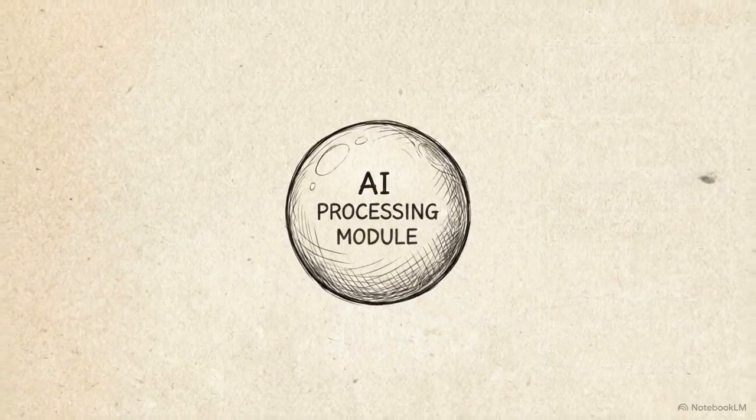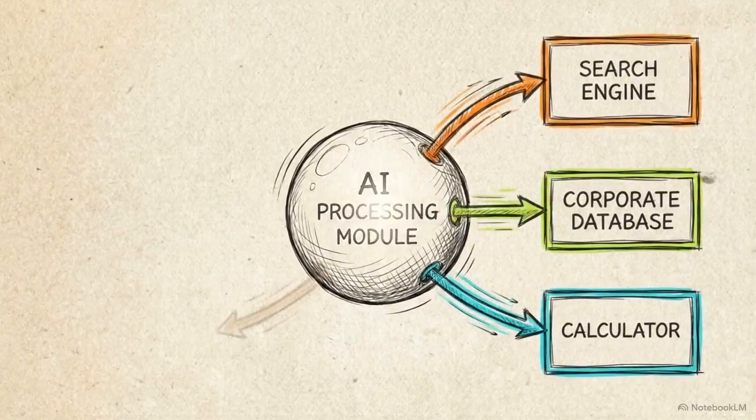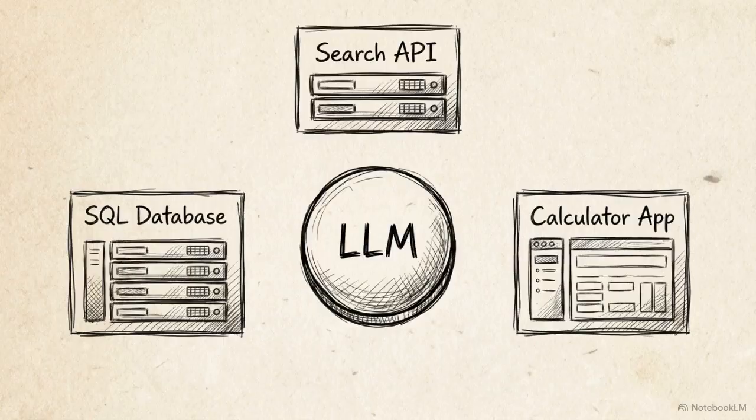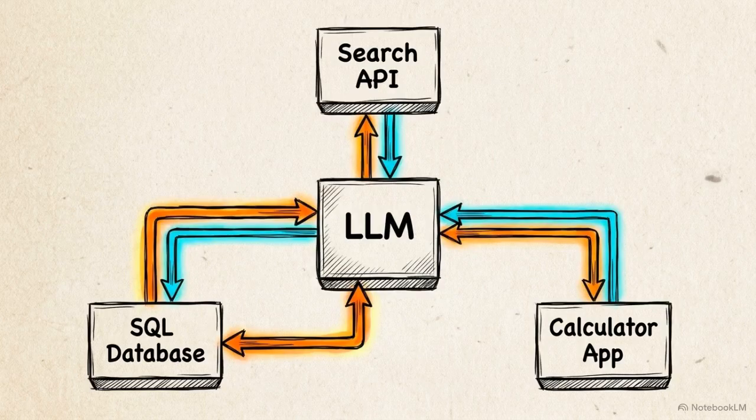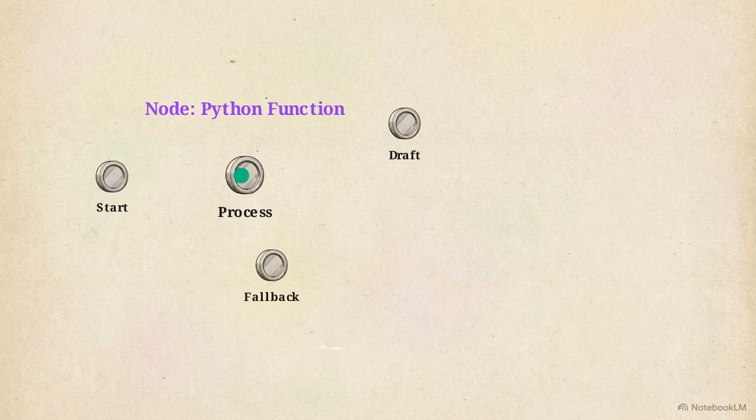Once you solve memory and data retrieval, you can push beyond simple chat interactions and build AI agents. This means taking the LLM's natural reasoning capabilities and equipping it with executable tools, like the ability to search the web, query a database, or use a calculator. To architect these complex agentic systems, developers use a mathematical structure called a graph, powered by a library called LangGraph. This relies on a network of nodes and edges. The nodes are Python functions.